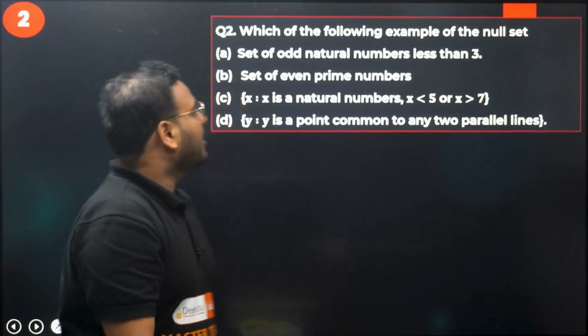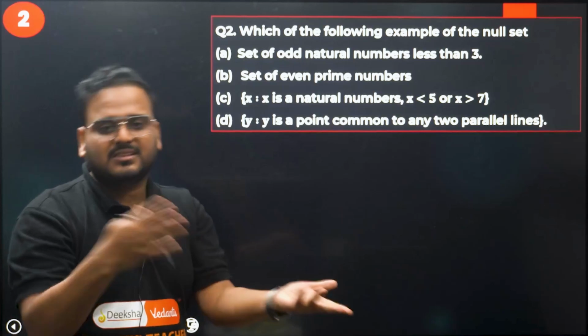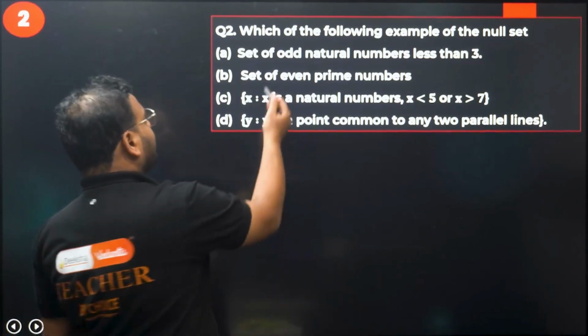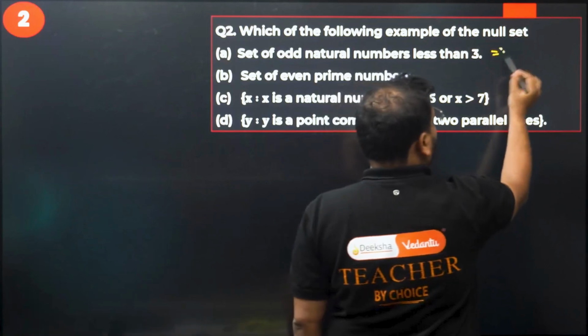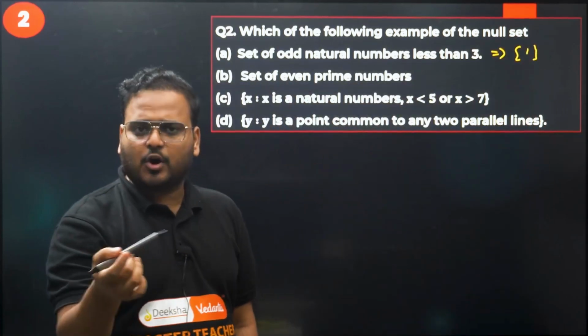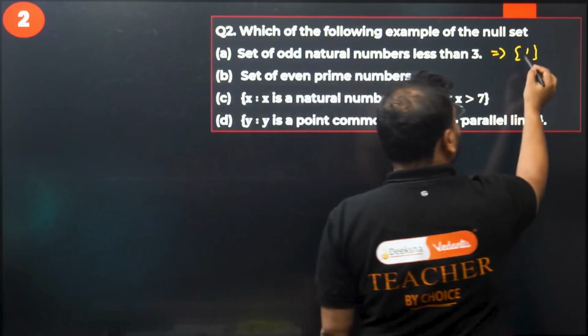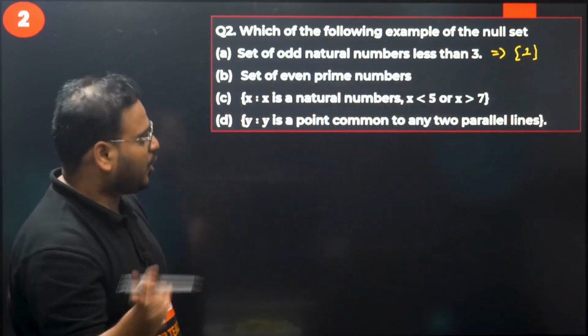Question number 2: which of the following is an example of the null set? That means the result is simply an empty set. Set of odd natural numbers less than 3. The answer is there, sir: the odd natural number less than 3 is simply 1. Of course 1 is odd. Is it null then? Not a null set.